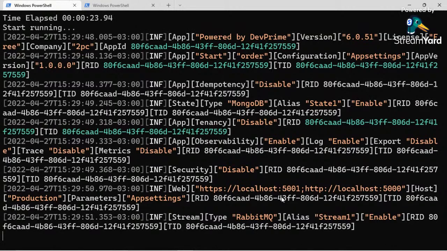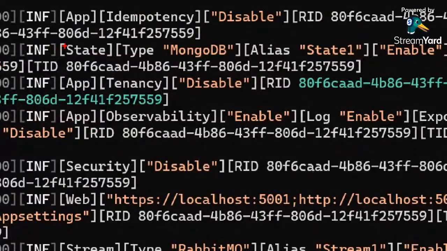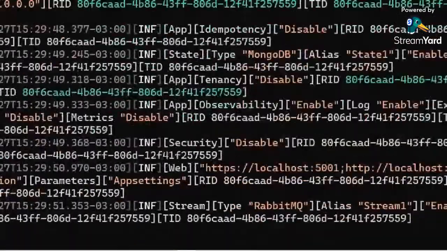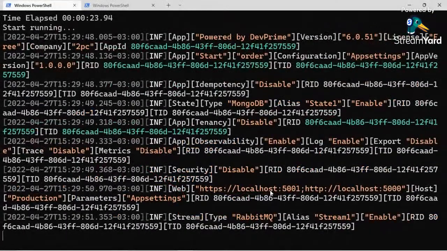Here, for example, we can notice that the state is on MongoDB, streaming is on RabbitMQ, and our web adapter is pointing at this endpoint. So let's navigate to this endpoint and check it out.